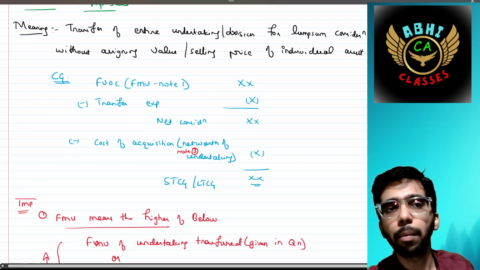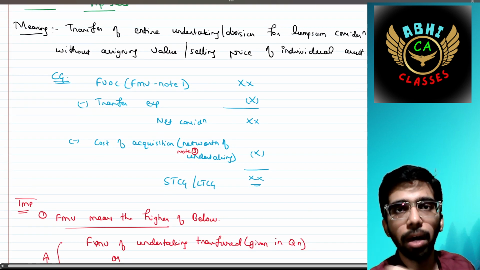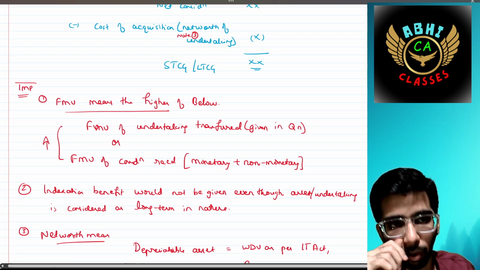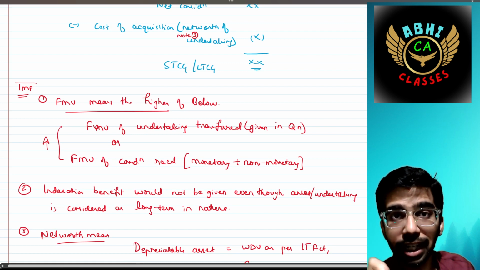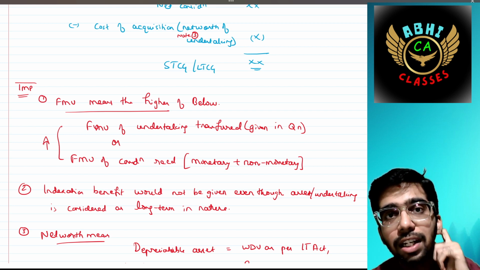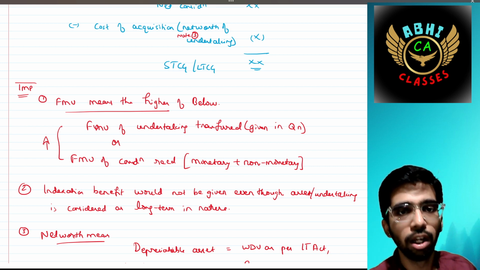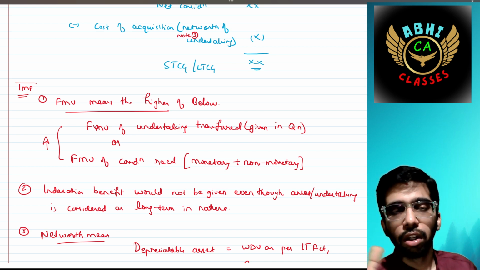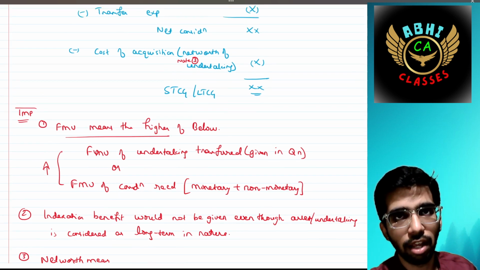The capital gain format starts with the FVOC, that is fair market value. There is one note: fair market value means the higher of the below. Fair market value of the undertaking transferred, which would be given in the question, or the fair market value of consideration received in respect of that, monetary or non-monetary. Whichever is higher should be taken as the FVOC.